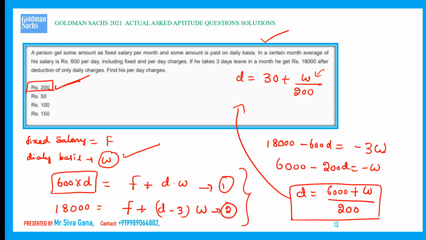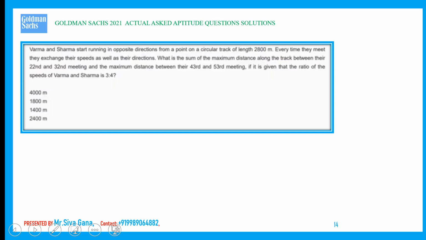Sometimes, or most of the time, options are helpful. That is the smartness in competitive examinations that you need to show, my dear aspirants. Good quality question. Next question, a fantastic question, the classic question. I like this question very, very much.